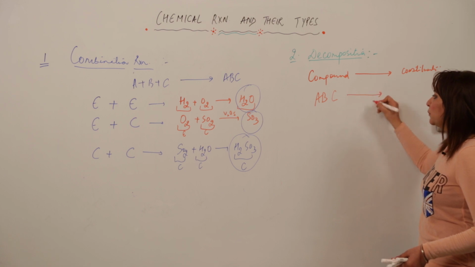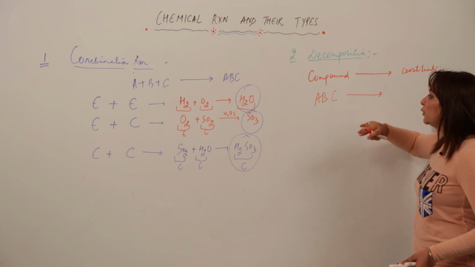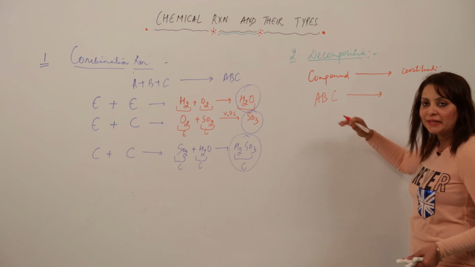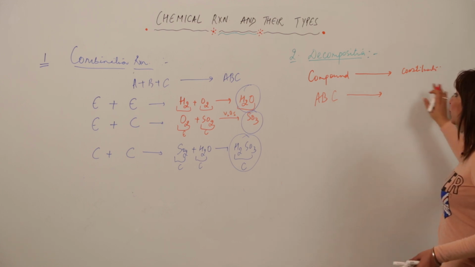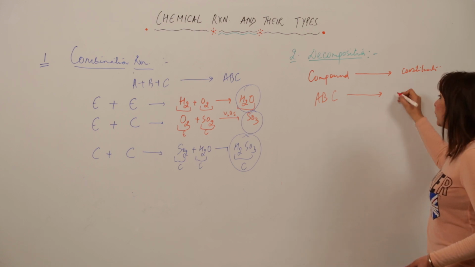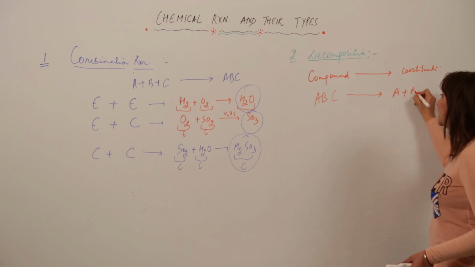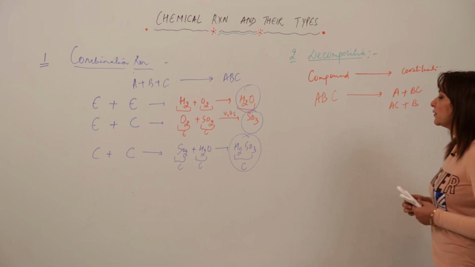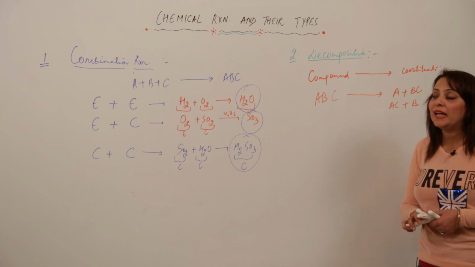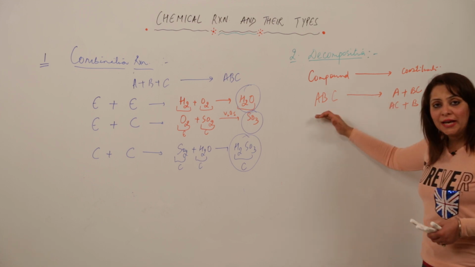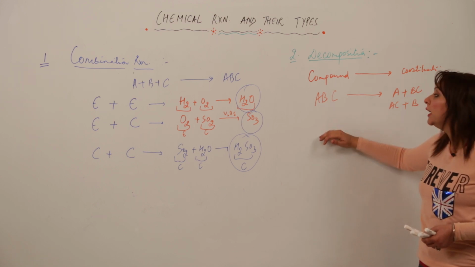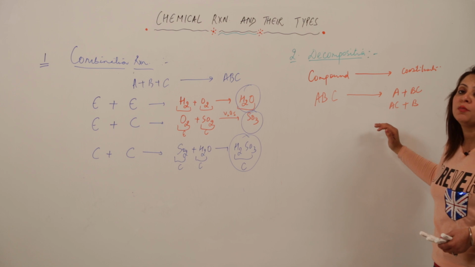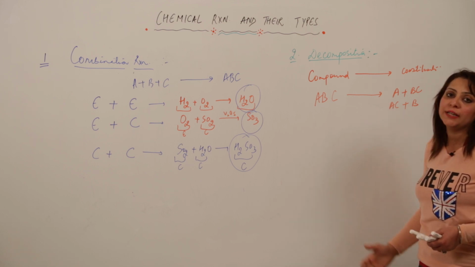Then what will happen at the molecular level? Due to some factor, we'll be discussing the factor later, it will get decomposed into its constituents. These constituents can be A plus BC, or AC plus B, or anything like that. So the identification property of decomposition is that you are going to have one reactant, definitely one reactant. Two reactants cannot occur in a decomposition reaction, and the products will be a minimum of 2, or more than 2.